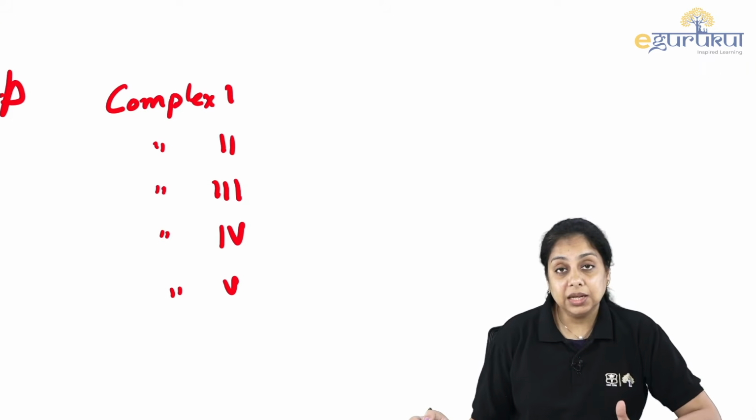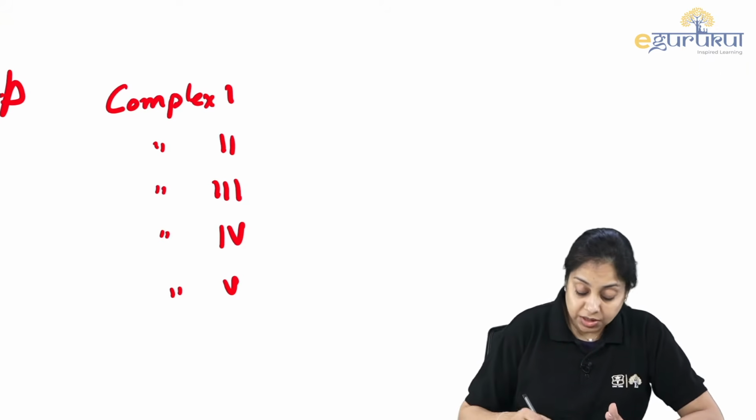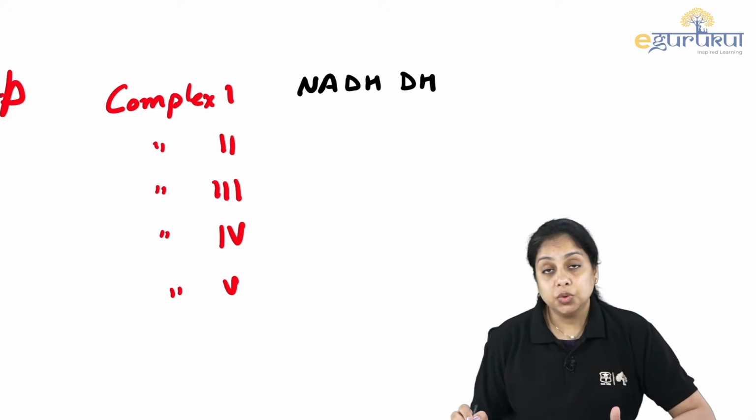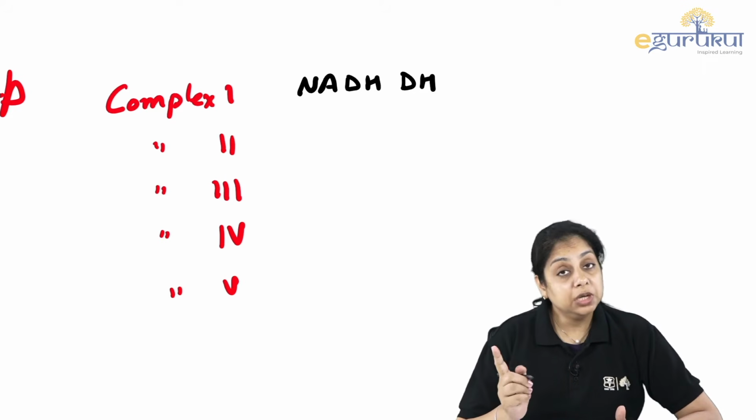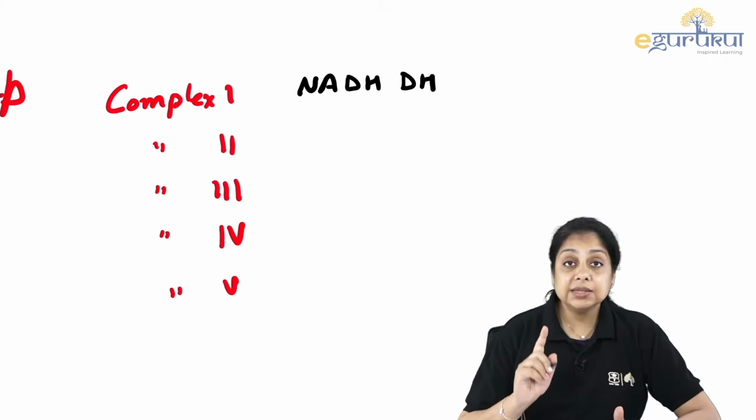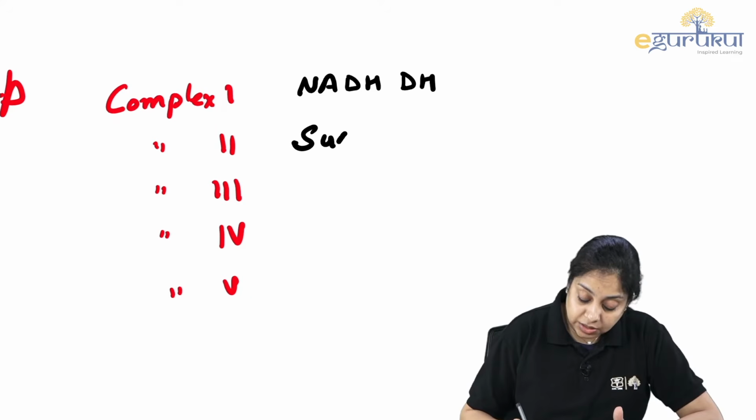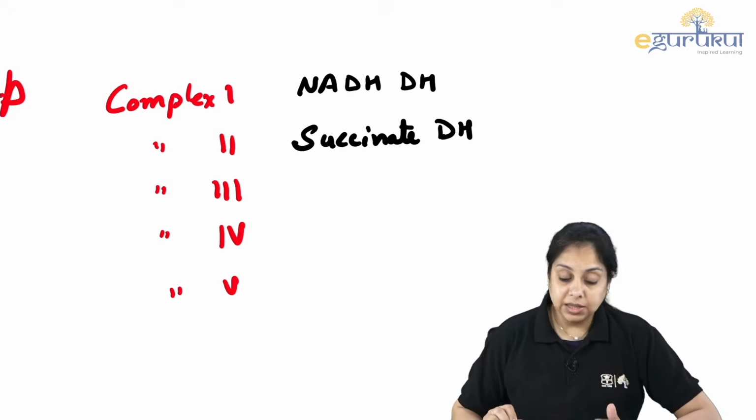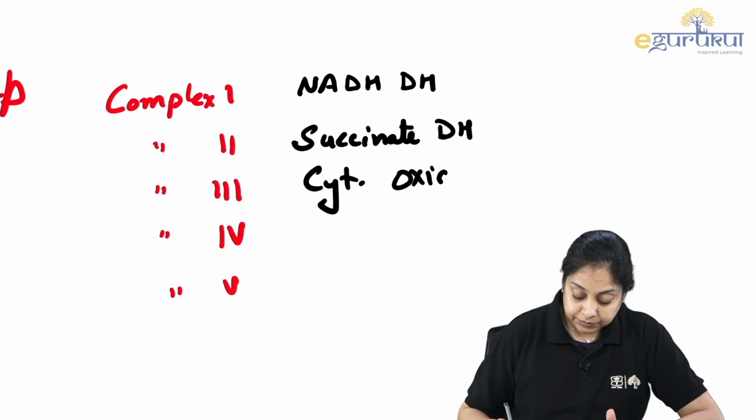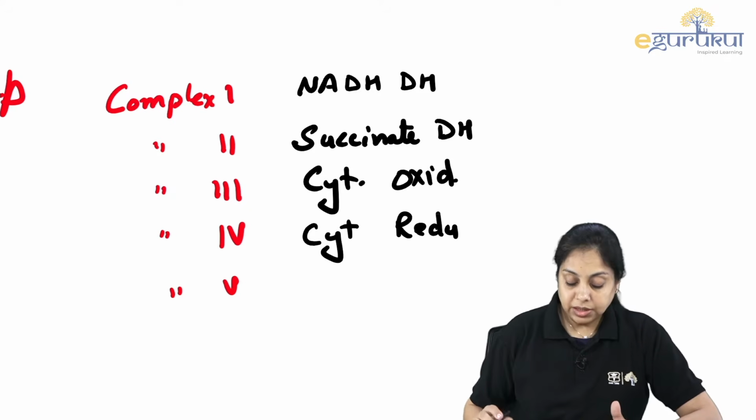Complex 1 is getting the electron from what? NADH. So the name is NADH dehydrogenase. Complex 2 is getting the electrons from FADH2. FADH2, if you can recall, is produced in the TCA cycle also, right? And who was doing it? When you are synthesizing the succinate. So remember, this is succinate dehydrogenase. And complex 3 is cytochrome oxidase. Complex 4 is cytochrome reductase.